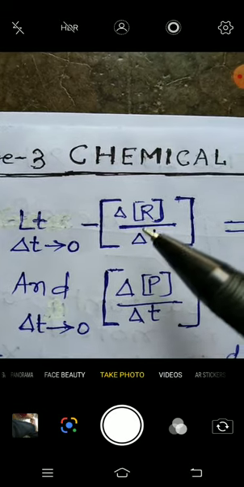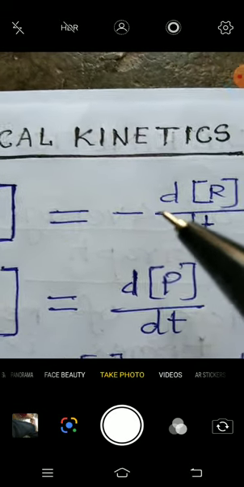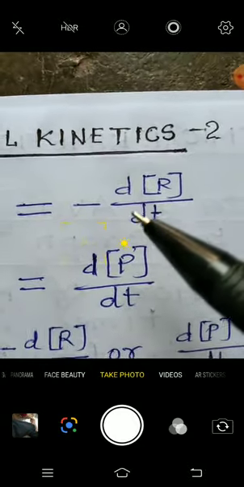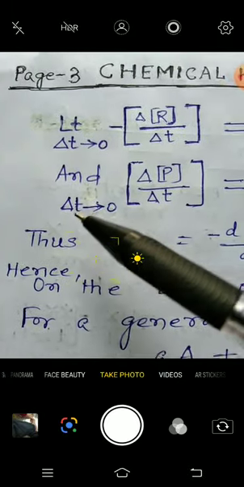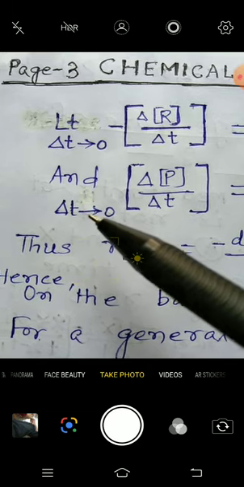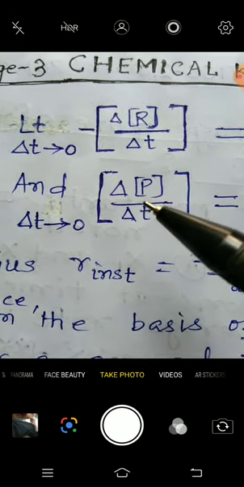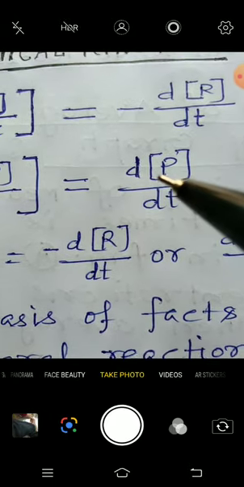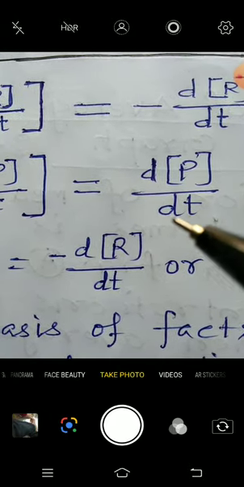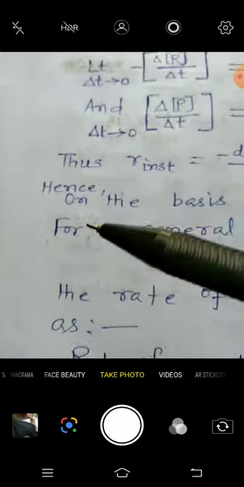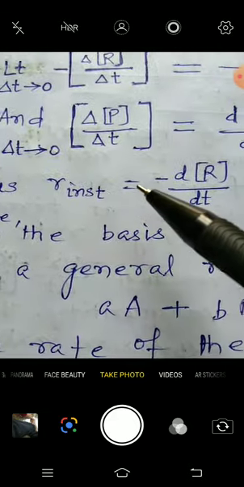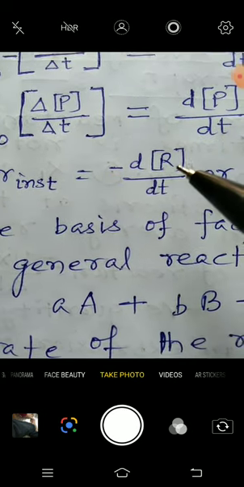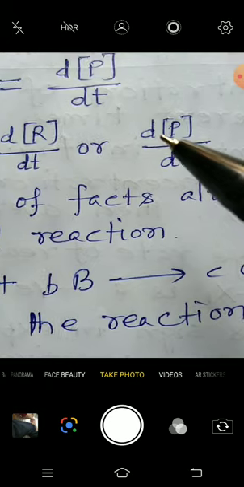When delta t tends to 0, minus Δ[R]/Δt will become minus d[R]/dt, and when delta t approaches 0, Δ[P]/Δt is equal to d[P]/dt. Thus, the instantaneous rate is represented by minus d[R]/dt or d[P]/dt.